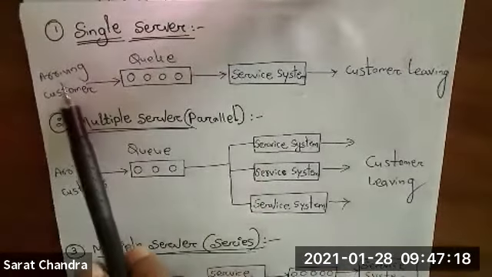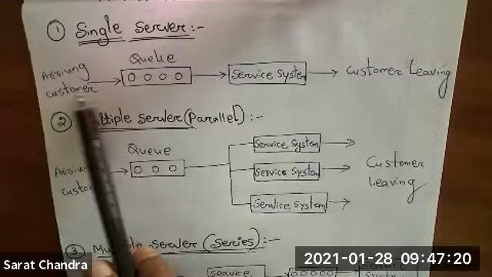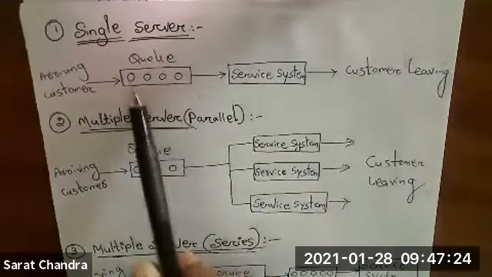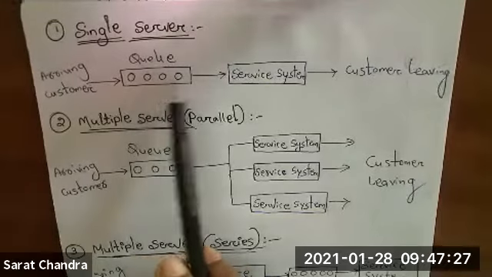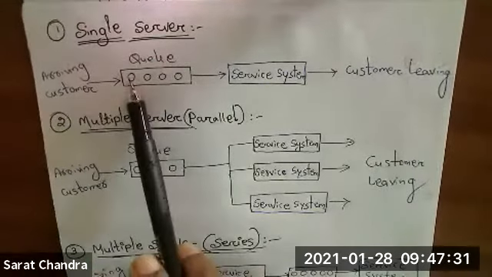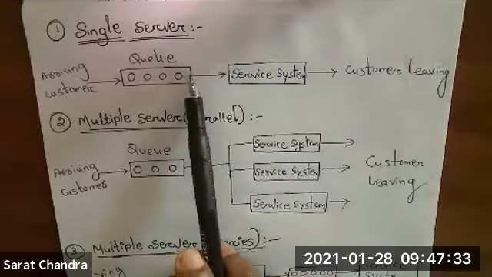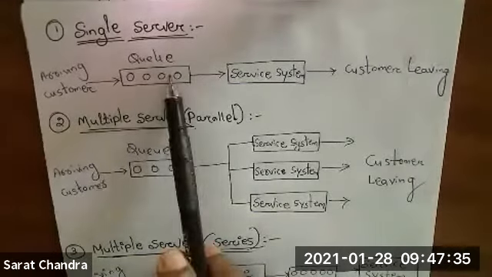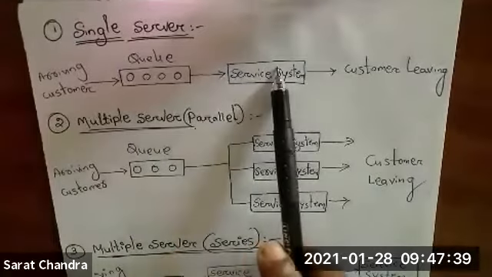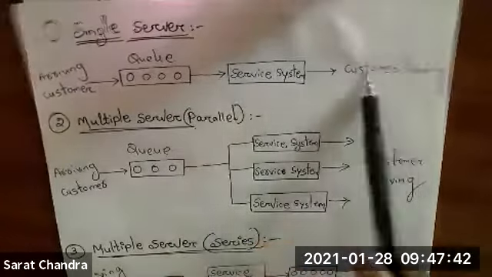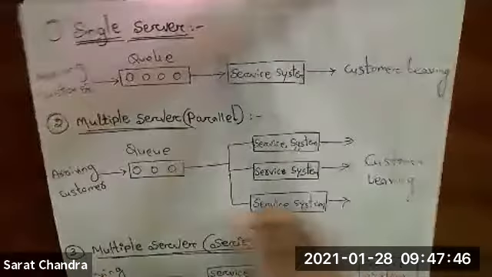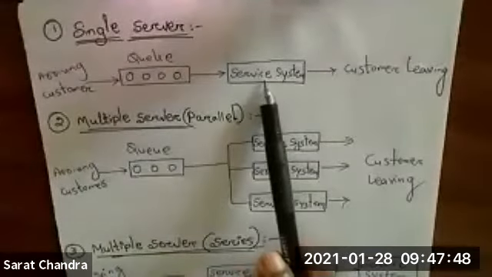What happened? Arriving customer means customers will arrive, they will come and they will make a queue. These are the customers, 1, 2, 3, 4. Customers will come and they will form a queue. They will stand back to back. Then one after one, they will get the service. And after getting the service, the customer will leave. So this is an example of single server.